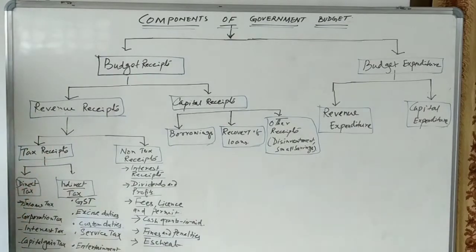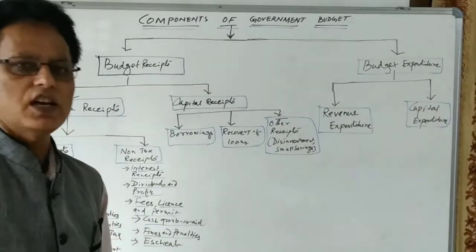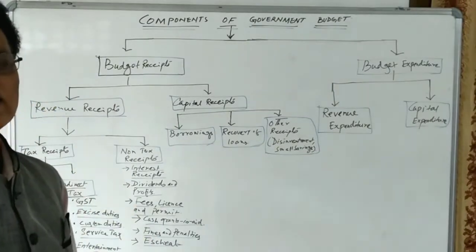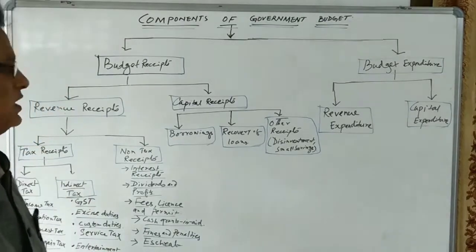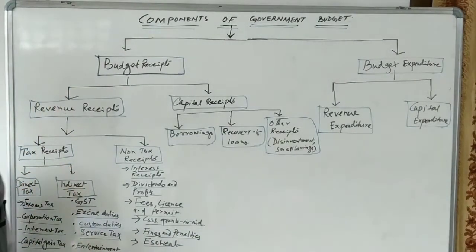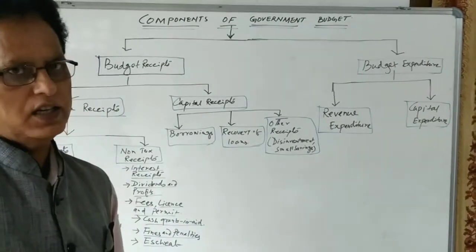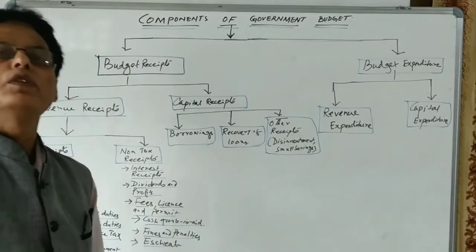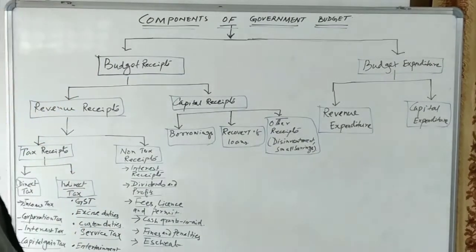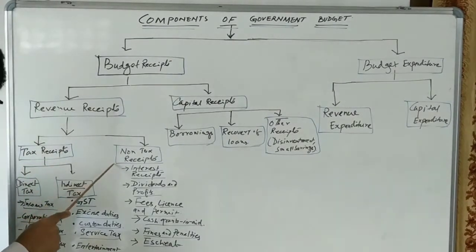Revenue receipts are the receipt of the government during a financial year which do not affect the asset and liability status of the government. It means revenue receipt do not create corresponding liability to the government. It means government is not liable to return back the money which are being received by the government. So revenue receipts are of two types. One is tax receipt, another one is non-tax receipt.